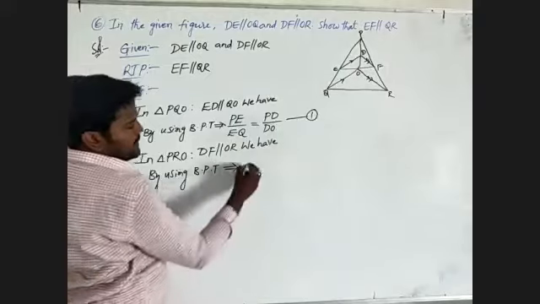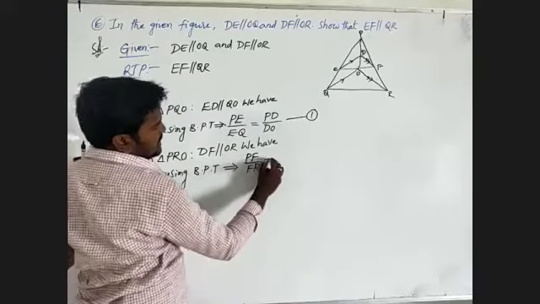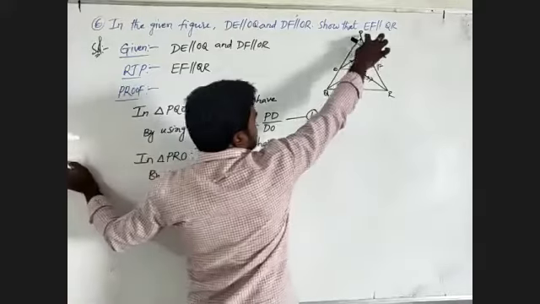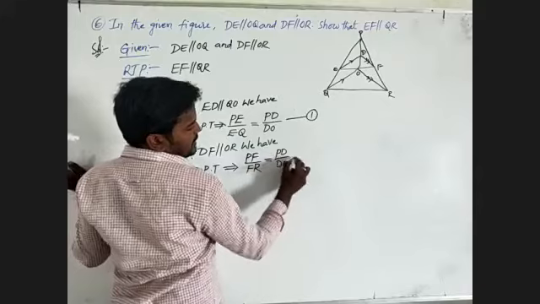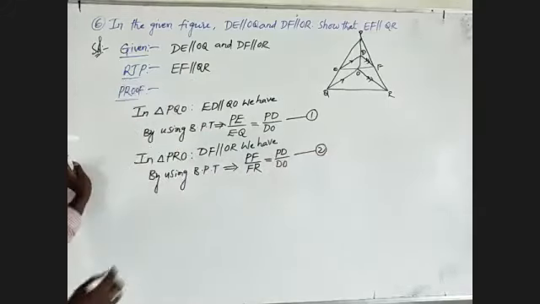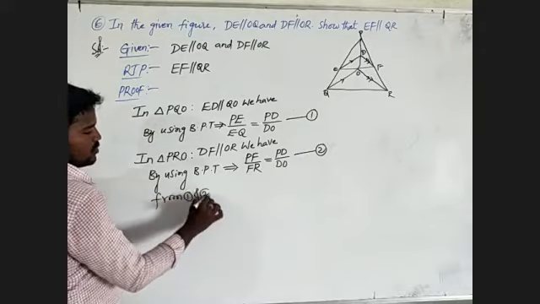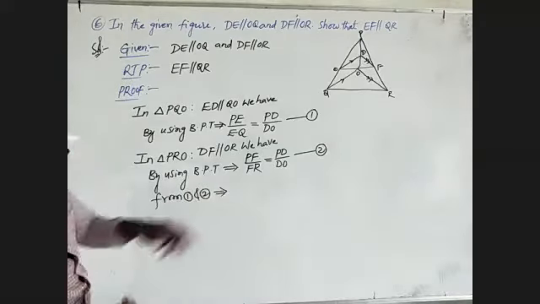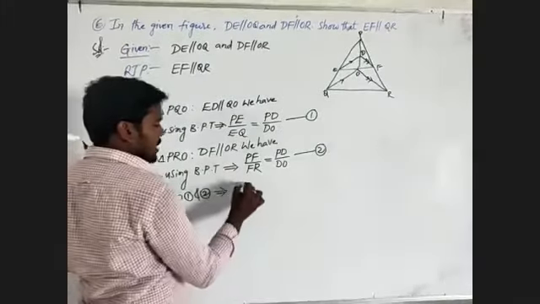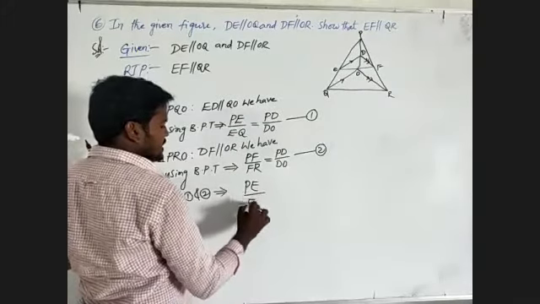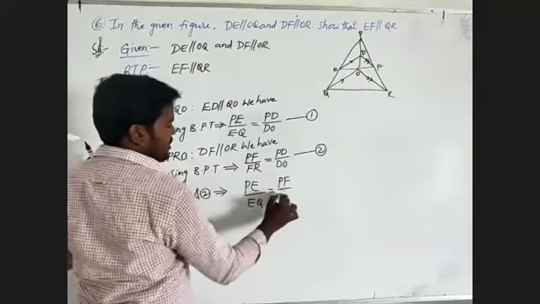Starting from P, I will write PF by FR must be equal to PD by DO. This is my equation number 2. From 1 and 2 we have, both RHS values are equal, then the LHS values must also be equal. That I will write: PE by EQ must be equal to PF by FR.